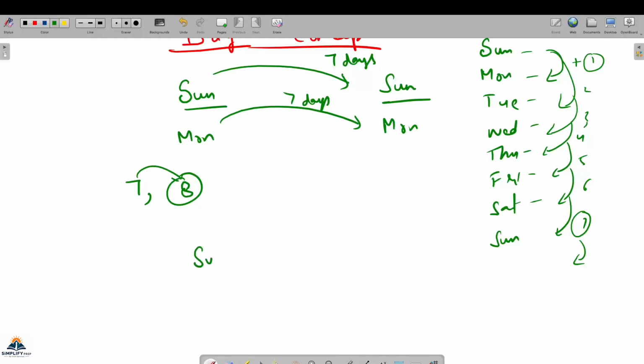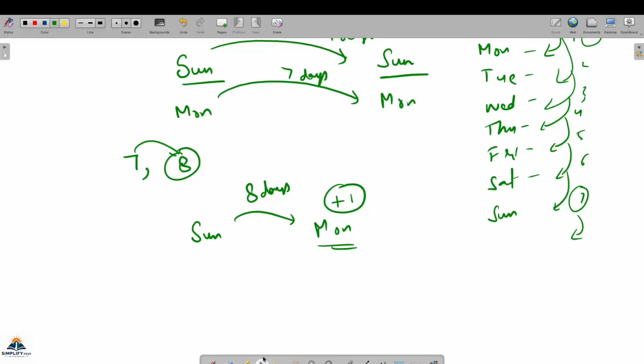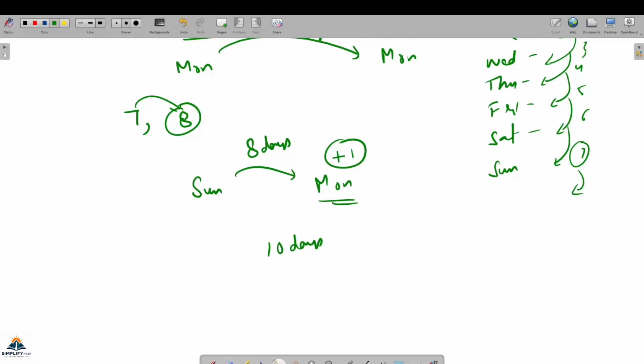Like if it is Sunday, after 8 days what will happen? You know that it is a Monday. Because after 7 days the same day comes and there is one extra. Similarly, if you want to know after 10 days, 10 days के बाद क्या होगा?